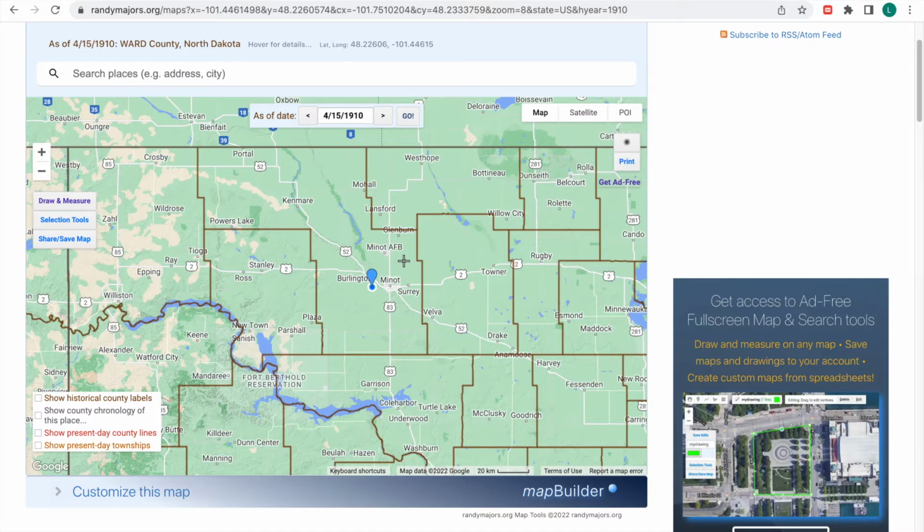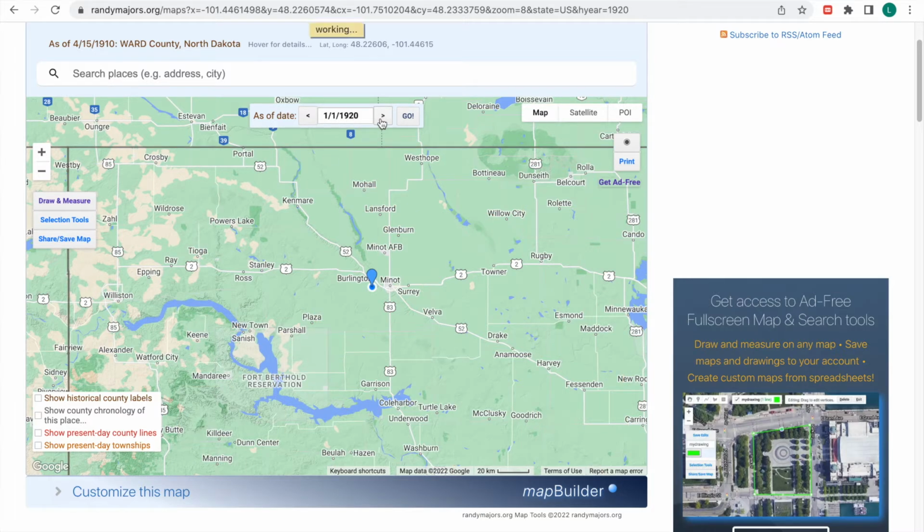So the residents figured they could create 2 more counties out of this. But one of the issues is that the largest city in this area at the time was a city called Kenmare, I believe that's how it's pronounced. If you were to split this region right here in half, Kenmare would not be in a central location in either county. And because that was the largest city in the area, whichever county Kenmare went into would most likely become the county seat of the county.